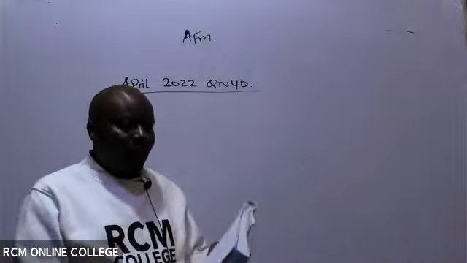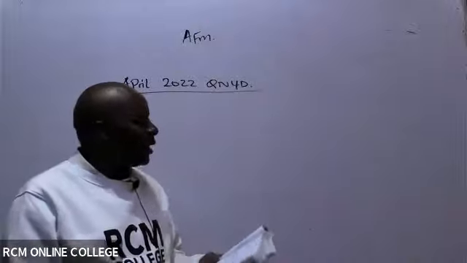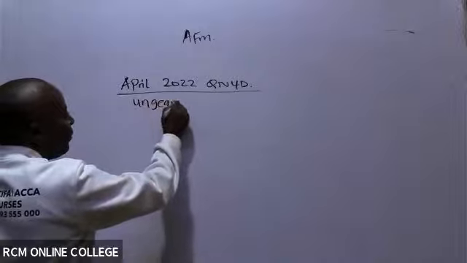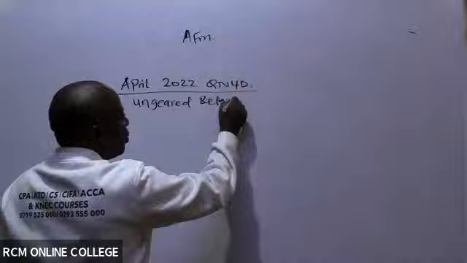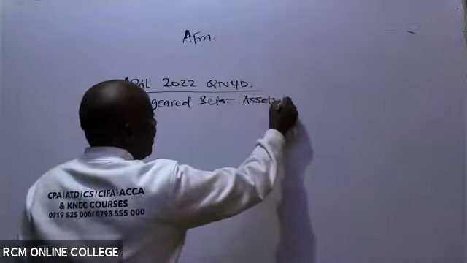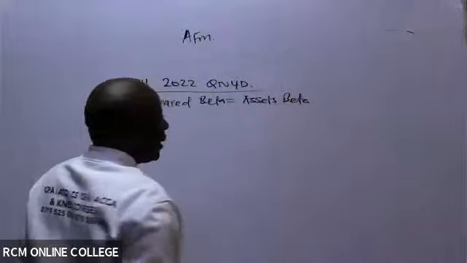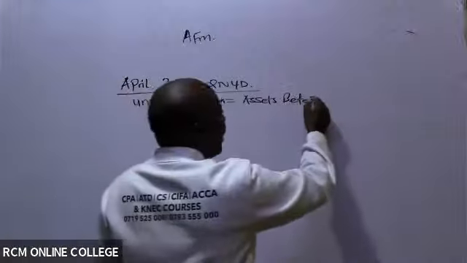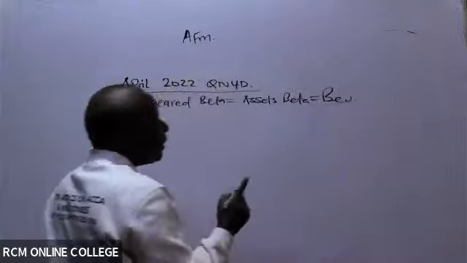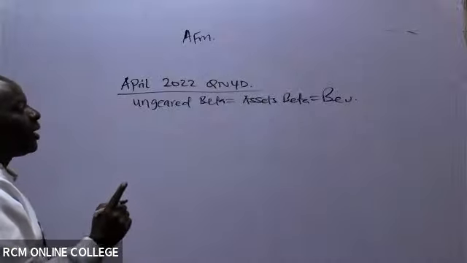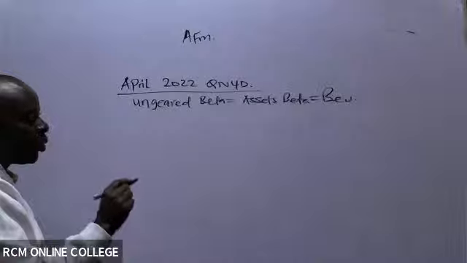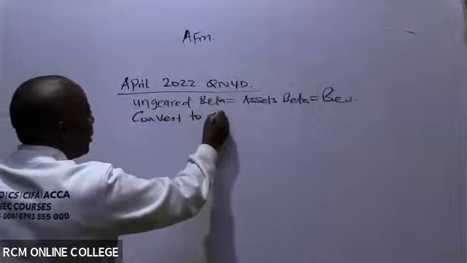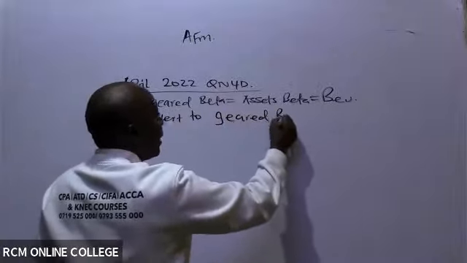This kind of question is not a tough question. The first thing I'm able to pick here is that they've given me the ungeared beta, what we also call asset beta. We normally abbreviate this as BEU. Once you give me this asset beta or ungeared beta, the very first thing I'll do is convert it to what we call geared beta.